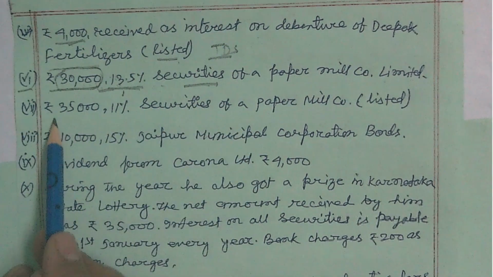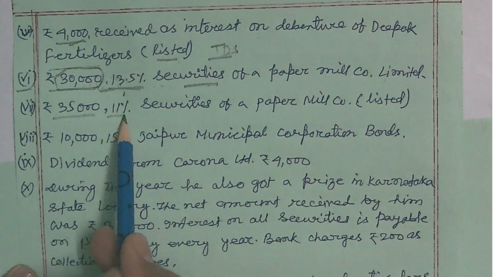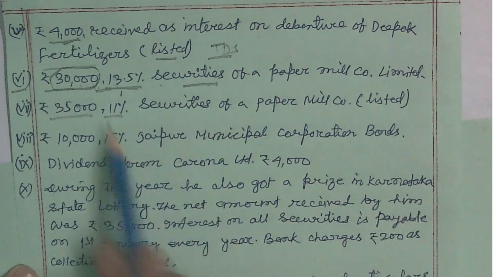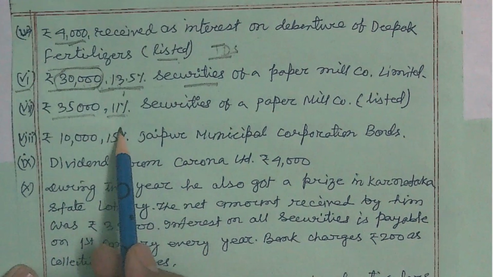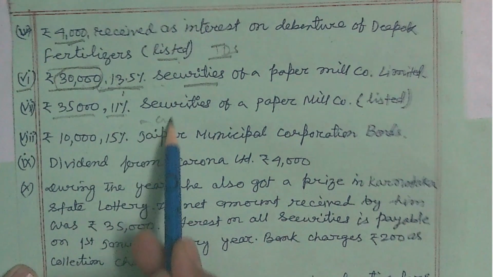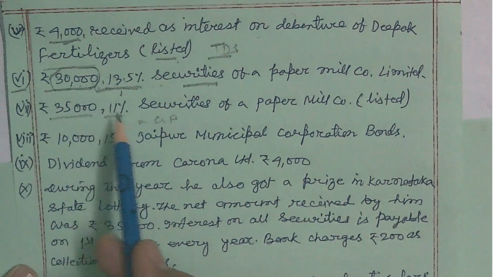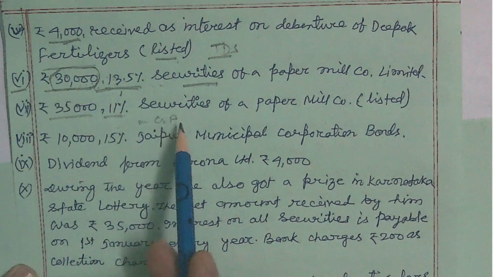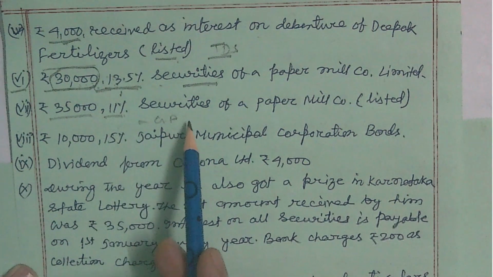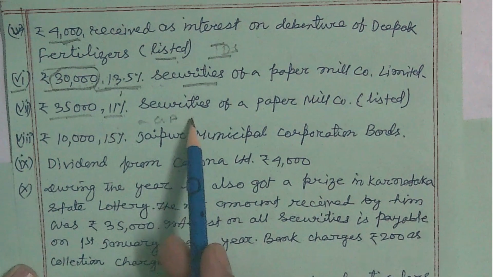And the same case is here, 35,000, 11% securities: 35,000 into 11 by 100, so that will be the gross amount. If the amount received is given, then TDS may be applicable.